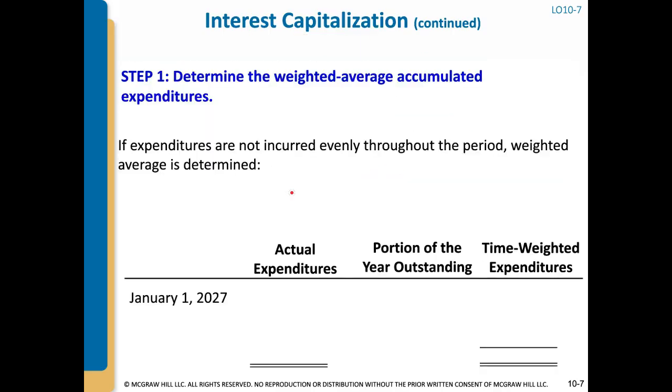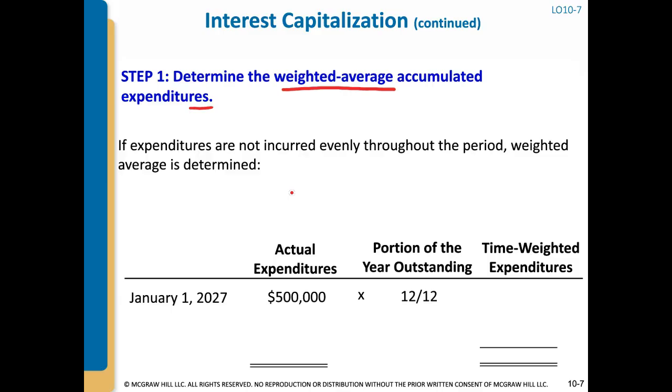Now, usually that doesn't happen, right? The costs don't get incurred evenly throughout the year, but they get incurred in chunks. So now we have to calculate what's called the weighted average accumulated expenditures. So we have to weigh them depending on how long those costs were outstanding throughout the year.